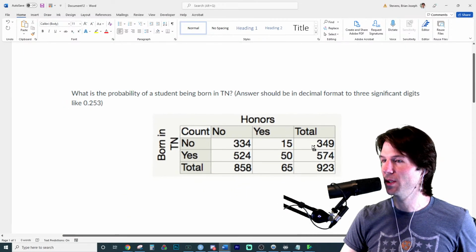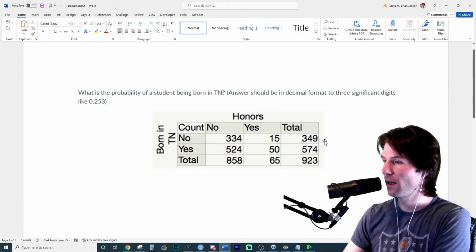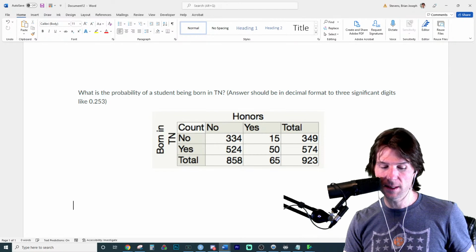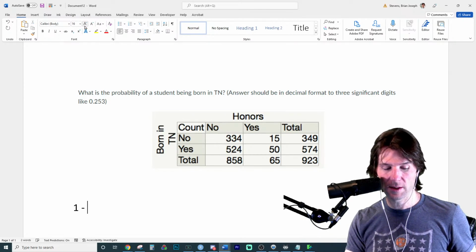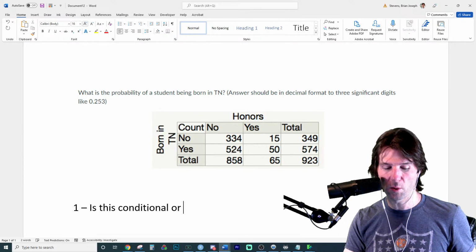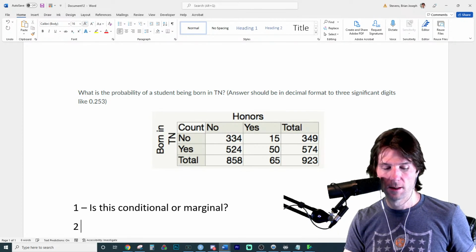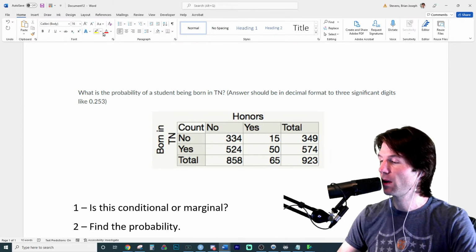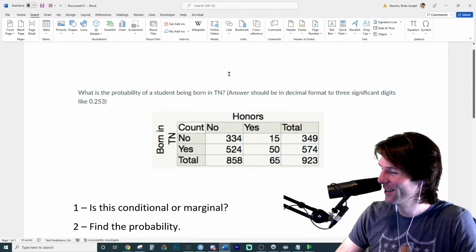Okay, so what is the probability of a student being born in Tennessee? Now, here's the number one way to handle these questions when you get to the test. Ask yourself 2 questions. First off, is this conditional or marginal? And then find the probability. So here's the 2 things I talked about.